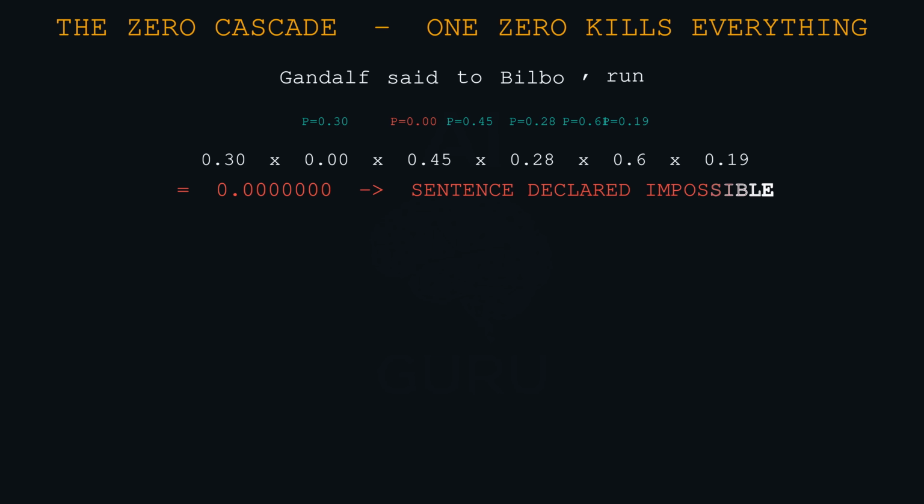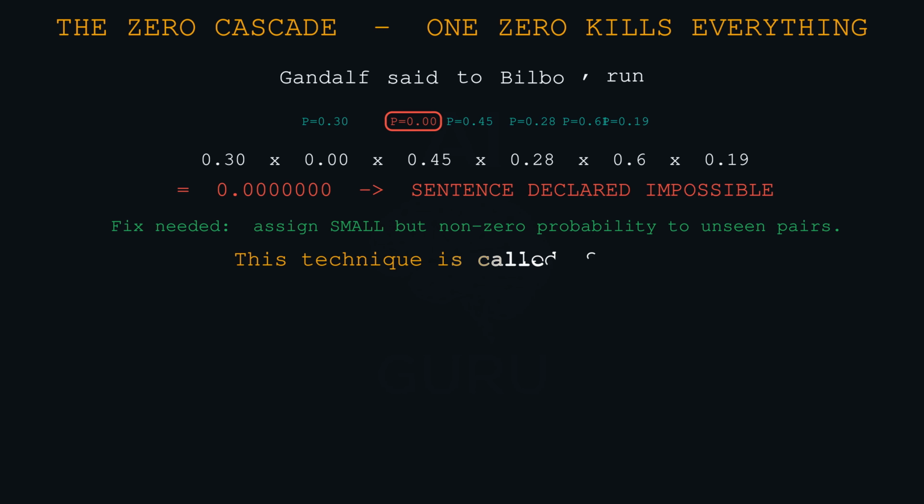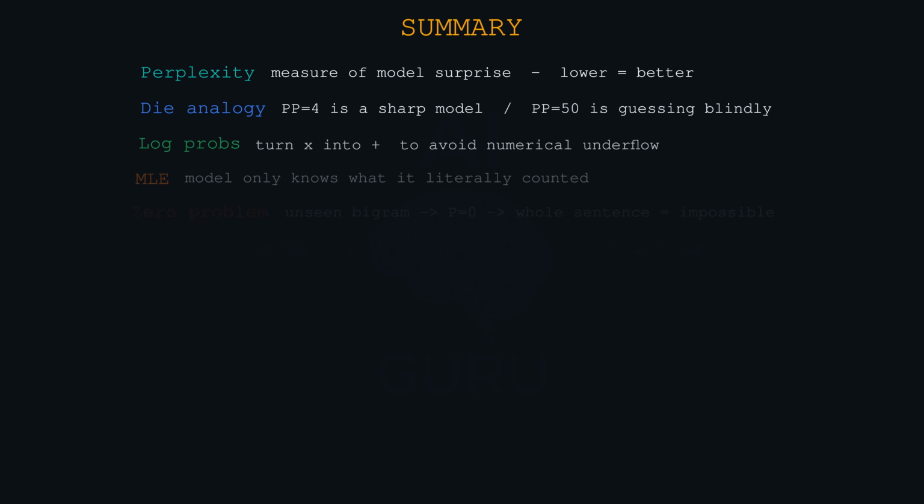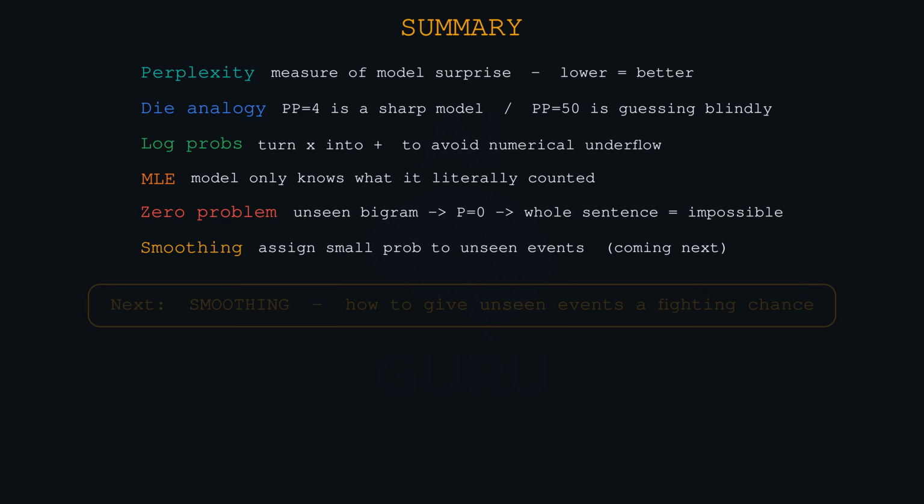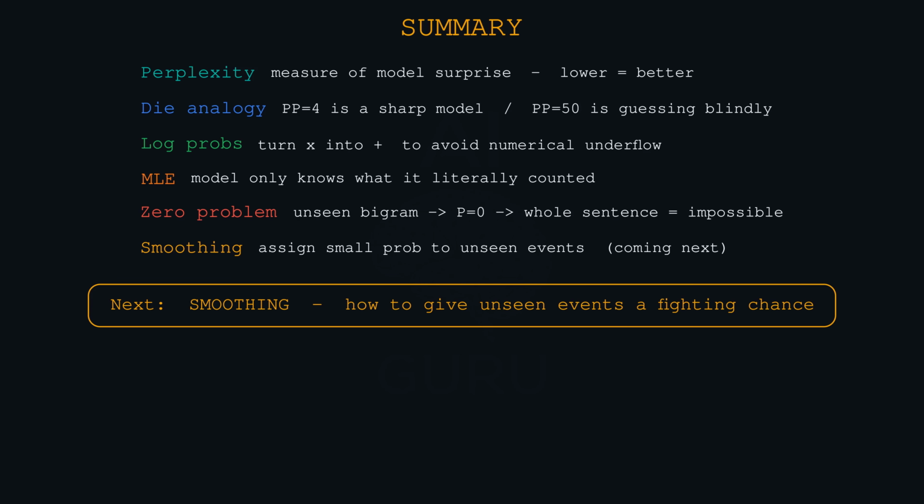Which is ridiculous. Just because Tolkien didn't write it doesn't mean it's not valid English. Exactly. This prevents the model from generalizing. It can't handle anything new. So, we need a way to save the model from these zeros. We need to assign some probability to things we haven't seen, just in case. This technique is called smoothing.